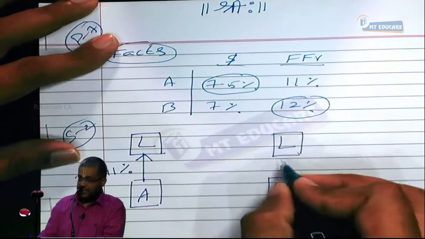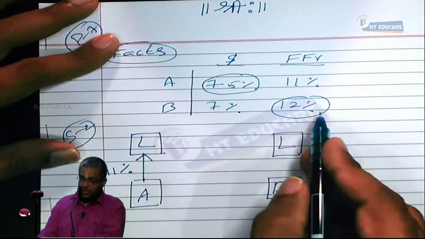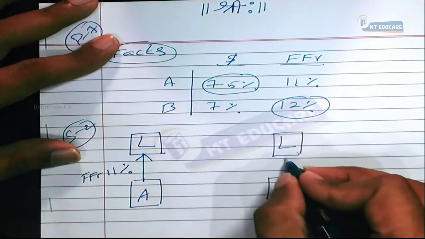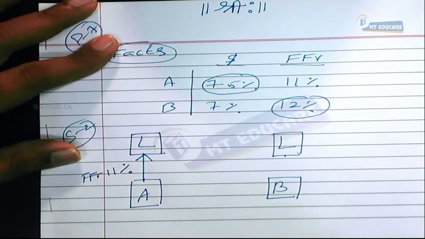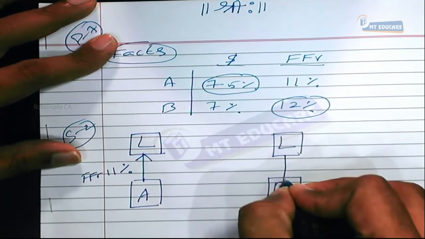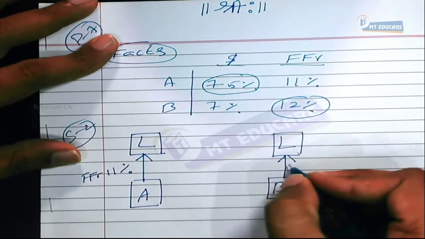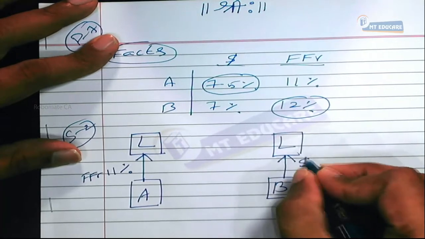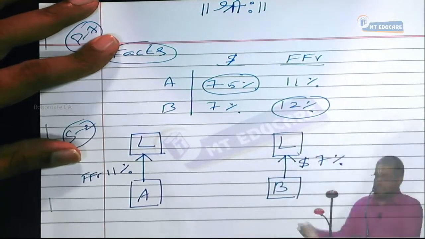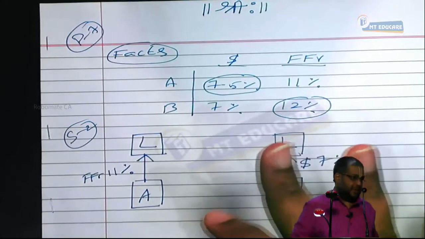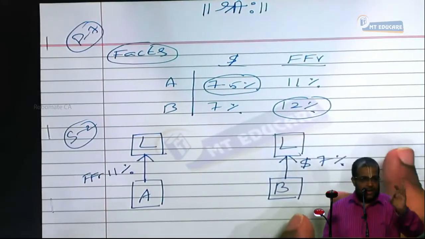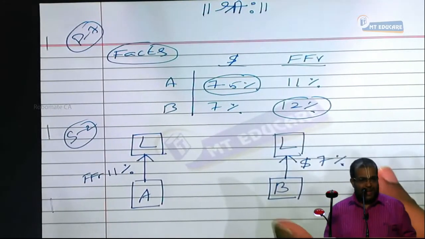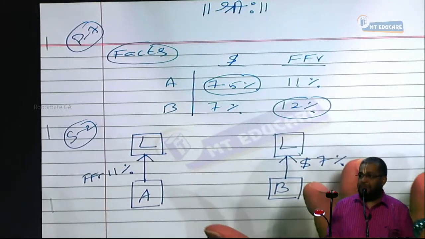Agreed or not? Next, B normally wants to borrow in FFR, but borrows in dollars. So it is going to pay its lender interest in dollars, 7%. Now, in my heading I have given who is bearing the exchange risk, A or B?